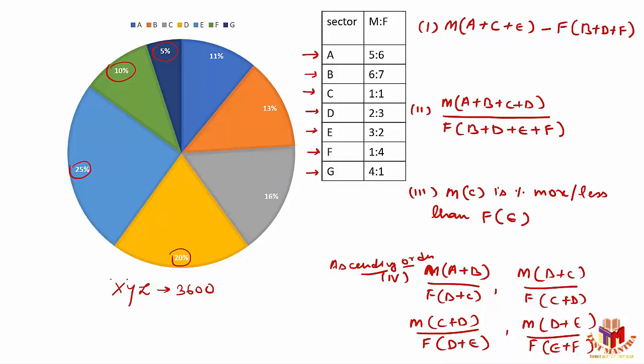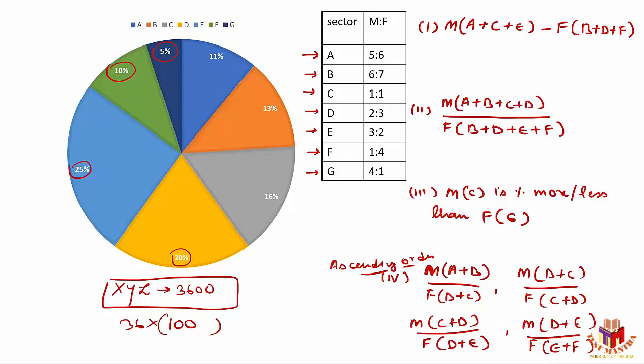Now, instead of this number, 3600, let's not use this number here. Let's assume that there are only 100 people. Why am I assuming 100 people? Because we know that the overall value is always 100%. So I can always assume a number there. I'm assuming that only 100 people are there. The actual number of people is how much? That's 36 times of 100. So I'll be utilizing this later.